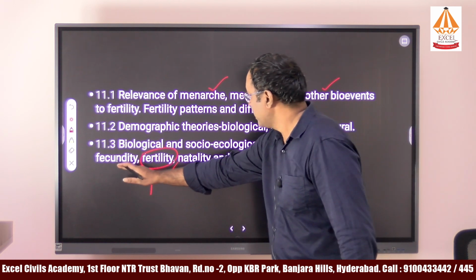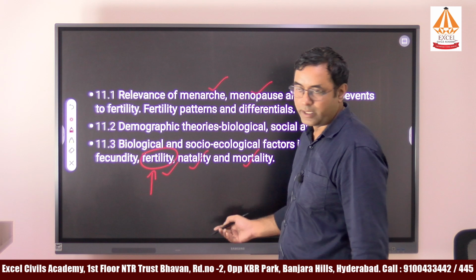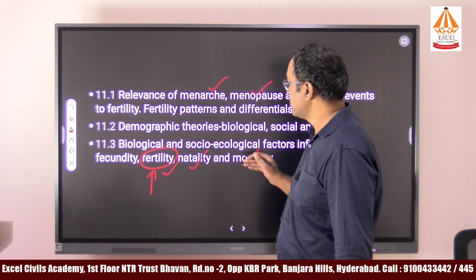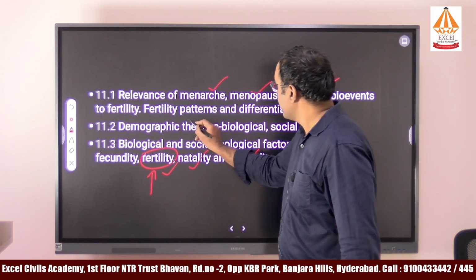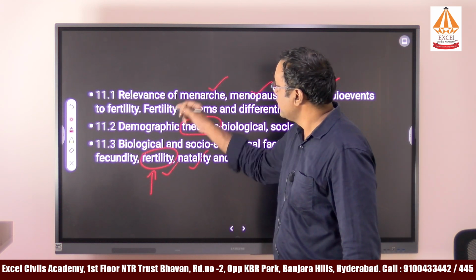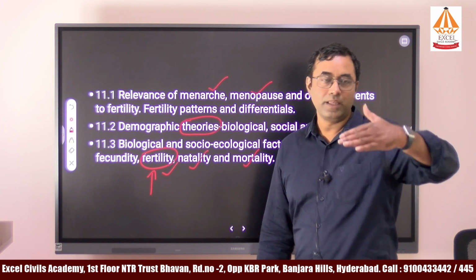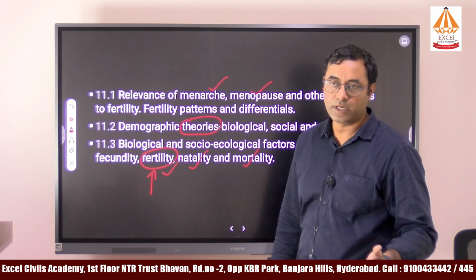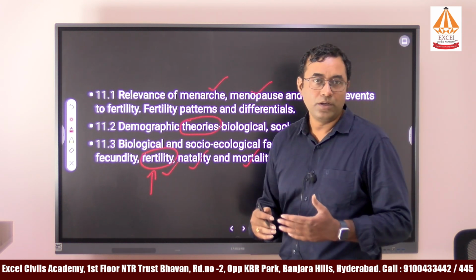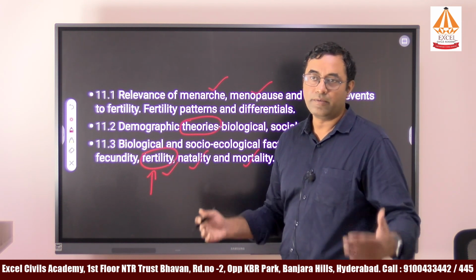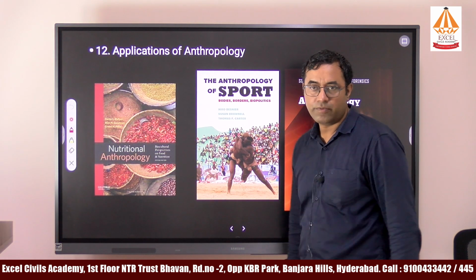So like that, fecundity, natality and mortality. Birth rate is natality and mortality is the death rate. Based on these parameters, we will identify the population growth in any of the countries. There are also certain theories explained in this chapter, so that we can identify the population trend in that country or in any of the societies. These theories and parameters try to analyze the growth and development of population in any of the societies.